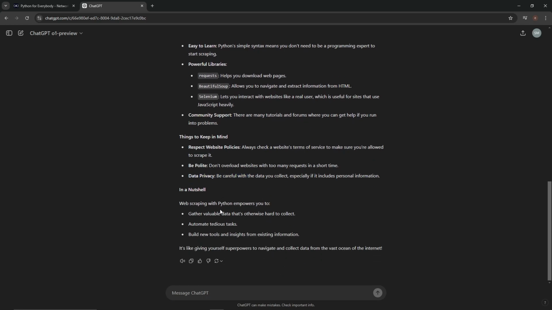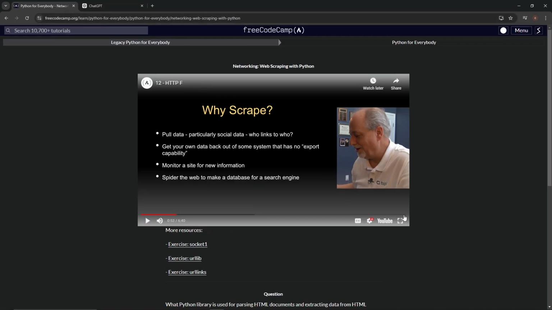In a nutshell, web scraping with Python empowers us to gather valuable data that's otherwise hard to collect. Automate tedious tasks. Build new tools and insights from existing information. It's like giving ourselves... Shut up, ChatGPT. You didn't have to add that stupid crap at the end. It's not a superpower. It's just work. Let's go.